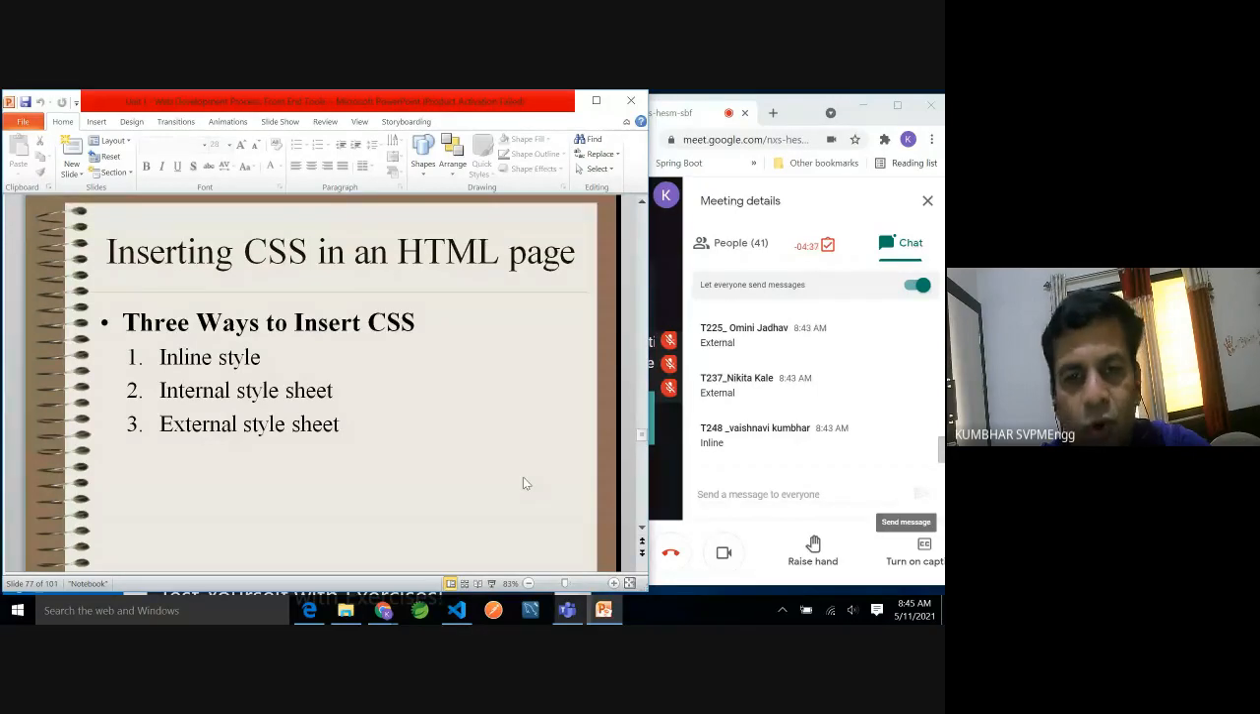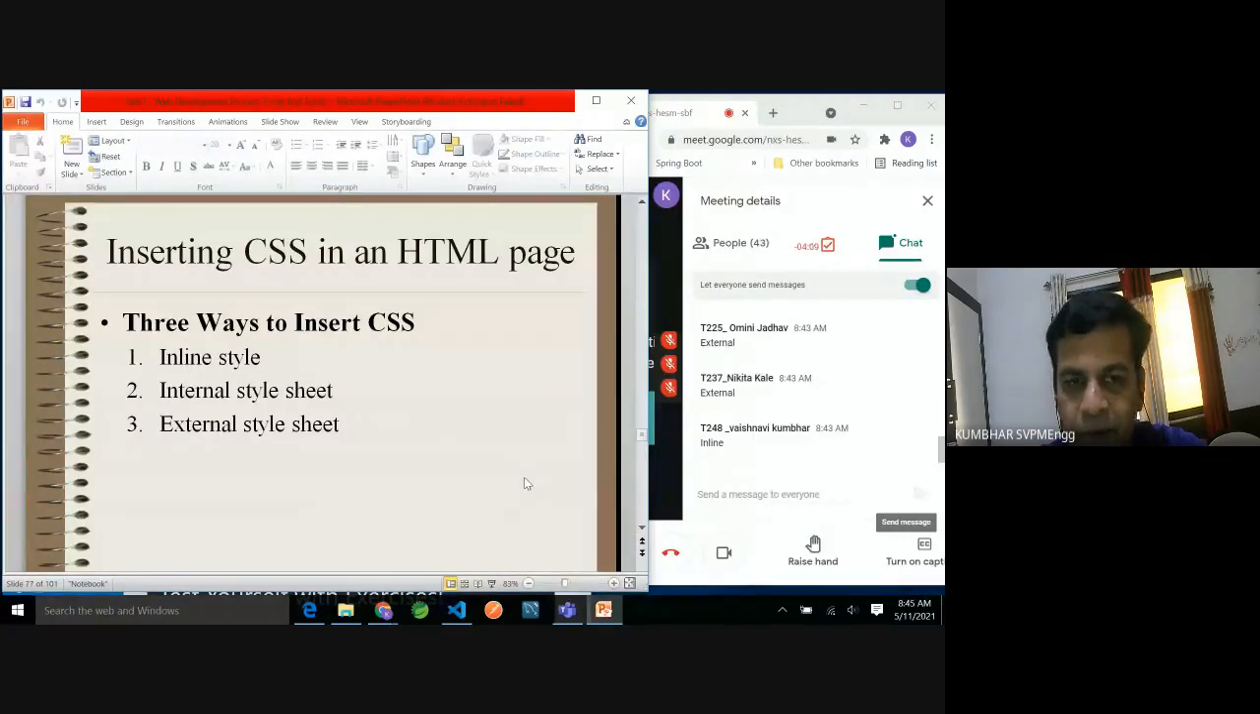You have to use all three, but external will be more frequently used. So let's move ahead. Can we combine two or more different ways of applying style sheets in a single page? What do I mean? Can I apply external style as well as internal as well as inline? What do you think? For a single page, can I apply multiple styles?